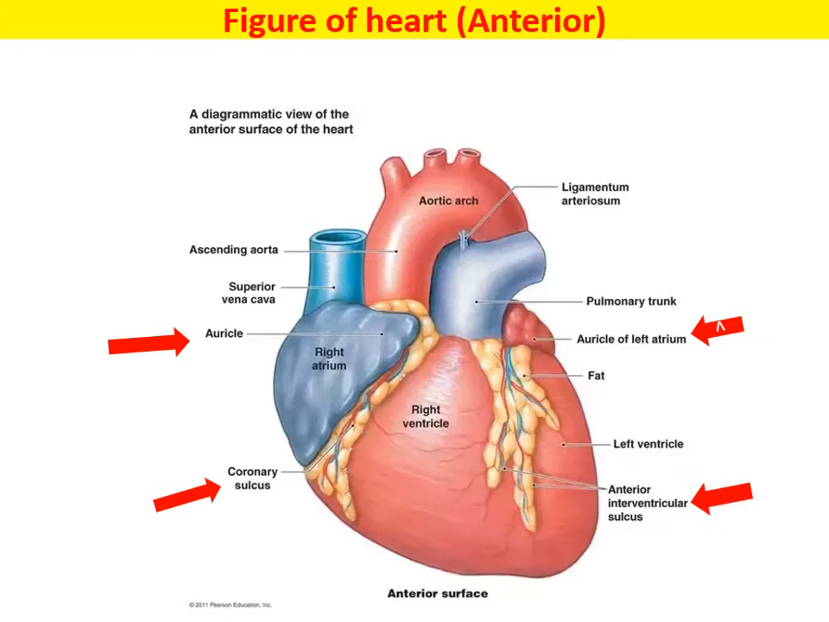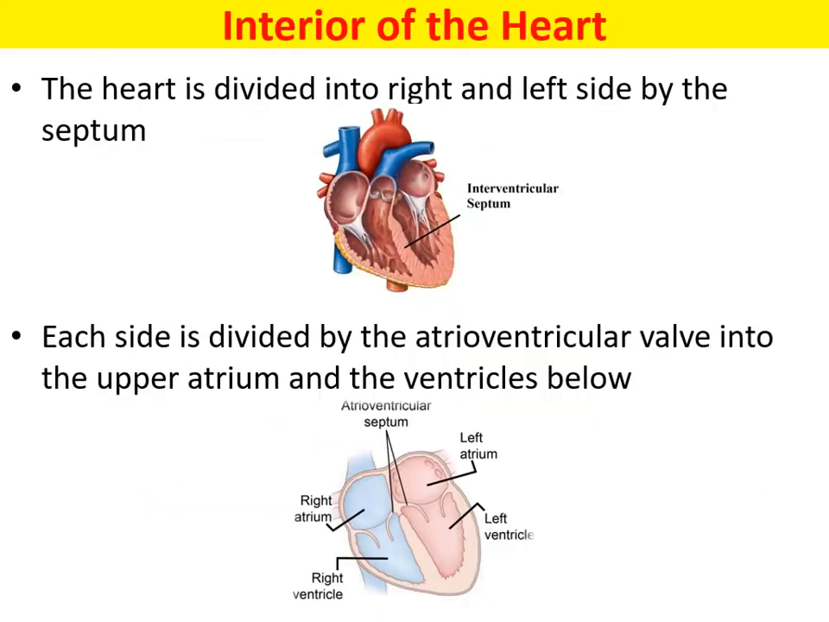So continuing, the interior of the heart is divided into right and left side by the septum. If you look at this picture, there is a septum. Septum is the division which divides the heart into the left and the right. Each side is divided by the atrioventricular valve into the upper atrium and the ventricle below. So as we said, the heart is divided into 4 chambers. In the center there is what? The interventricular septum. And when you look horizontally, there is what? There are the atrioventricular valves.